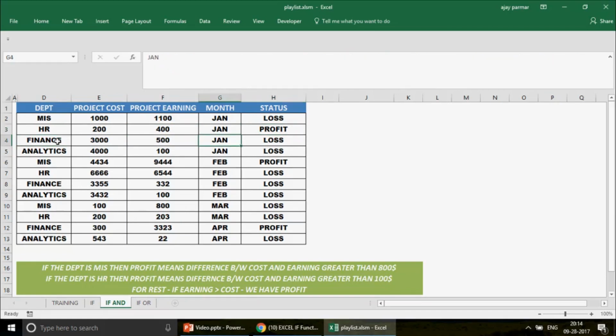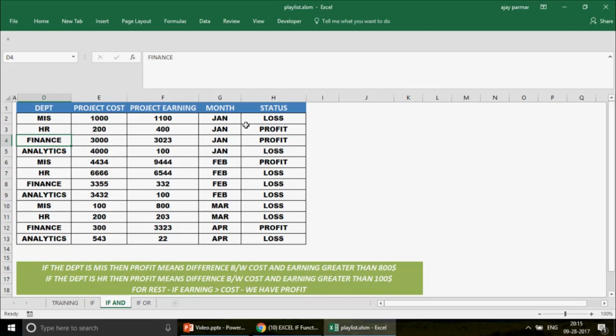If I just write here 3,100, you see it's going to be my profit. Even if I write, let's say, 3,023, this is going to be profit because here we don't have any such criteria, right? It's a simple rule that if the earning is greater than the cost, we want to see this as a profit, provided the department should not be MIS and HR, right?